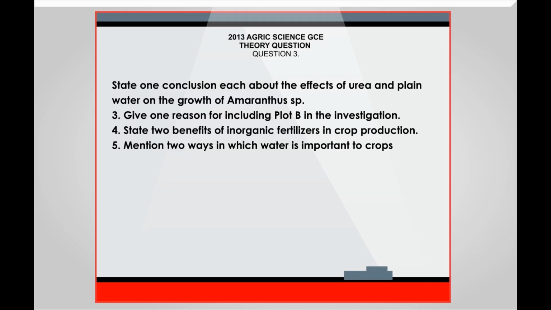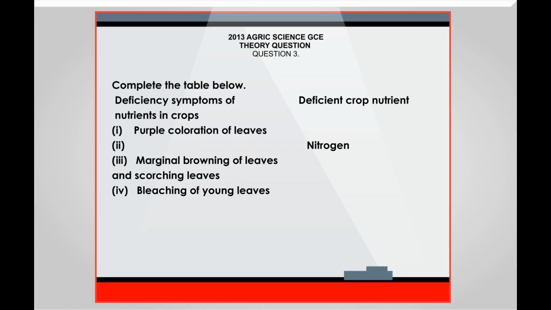State one conclusion each about the effects of urea and plain water on the growth of Amaranthus sp. Give one reason for including plot B in the investigation. State 2 benefits of inorganic fertilizers in crop production. Mention 2 ways in which water is important to crops. Complete the table below.